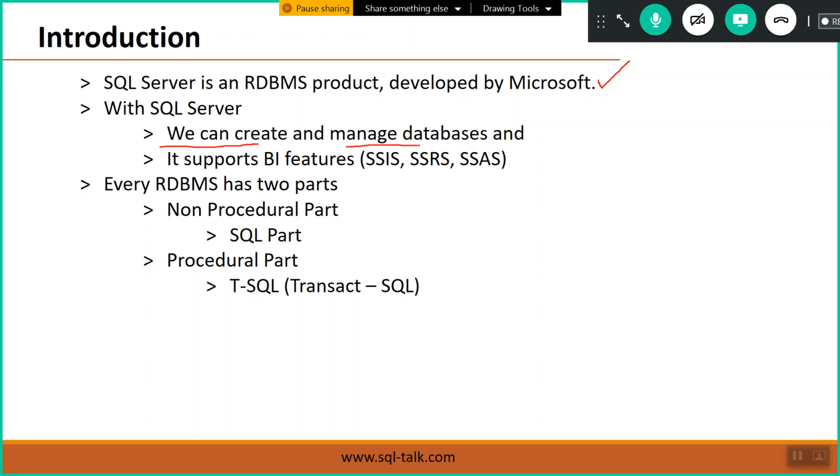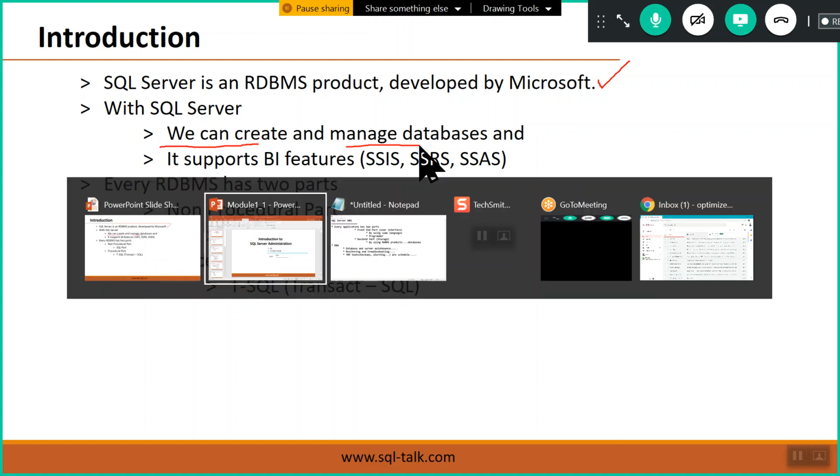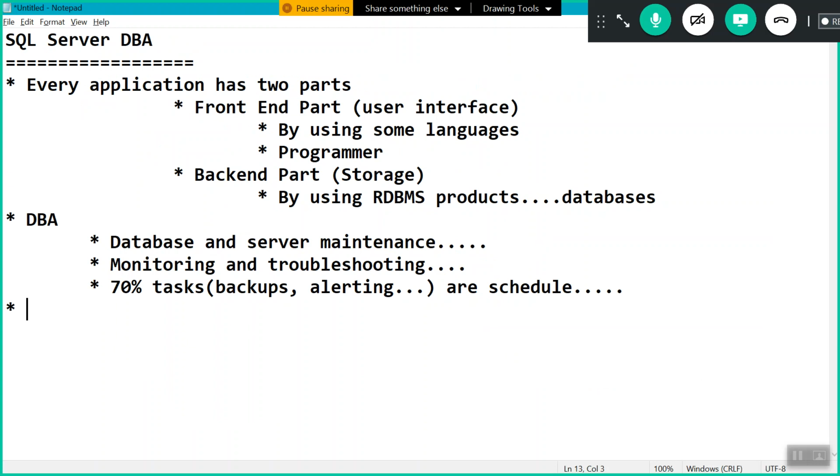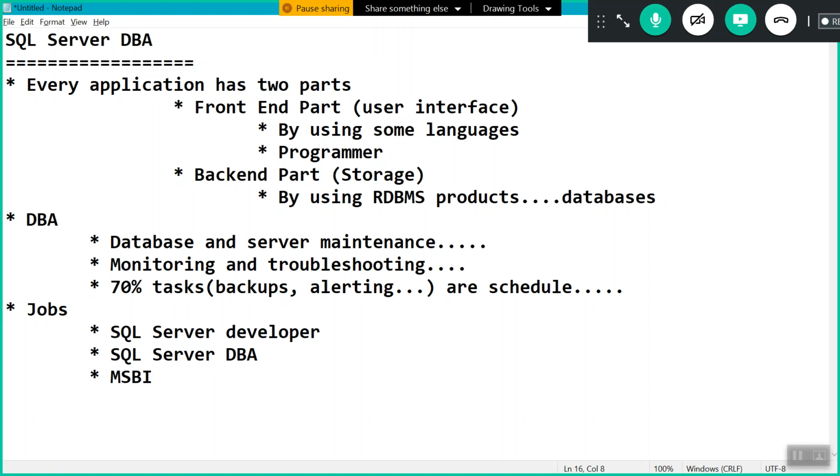But in SQL Server, actually, we have three types of jobs here. One is we can work as a SQL Server developer or programmer. Okay, then we have SQL Server DBA, which is our course. Then we have Microsoft Business Intelligence Developer, MSBI developer. These are the three types of options as part of SQL Server.